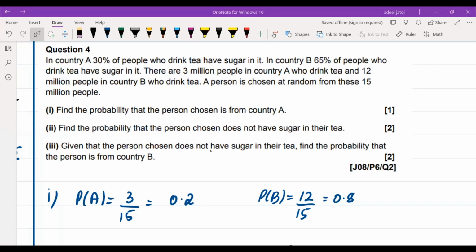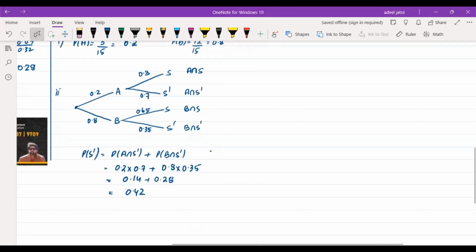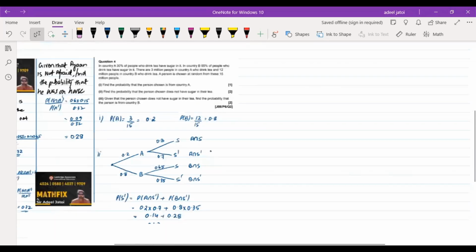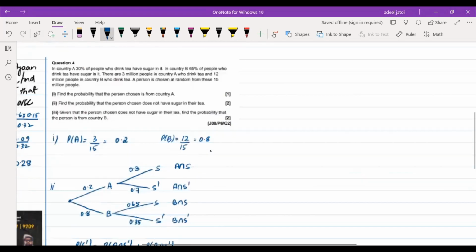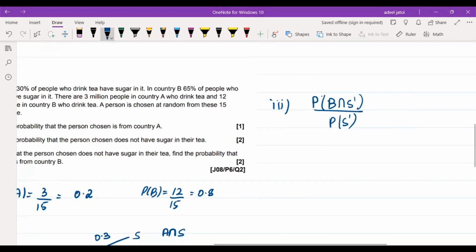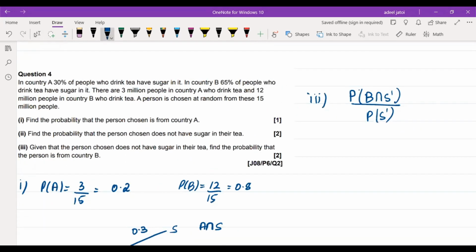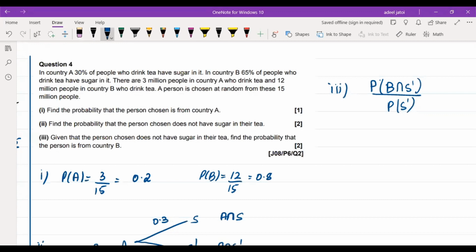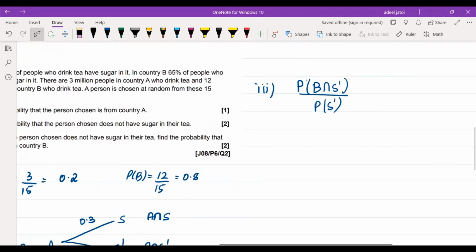So to find the answer for part 3, we're going to work out the probability of country B no sugar upon total no sugar. Because the question says does not have sugar in their tea, the total of no sugar is 0.42.